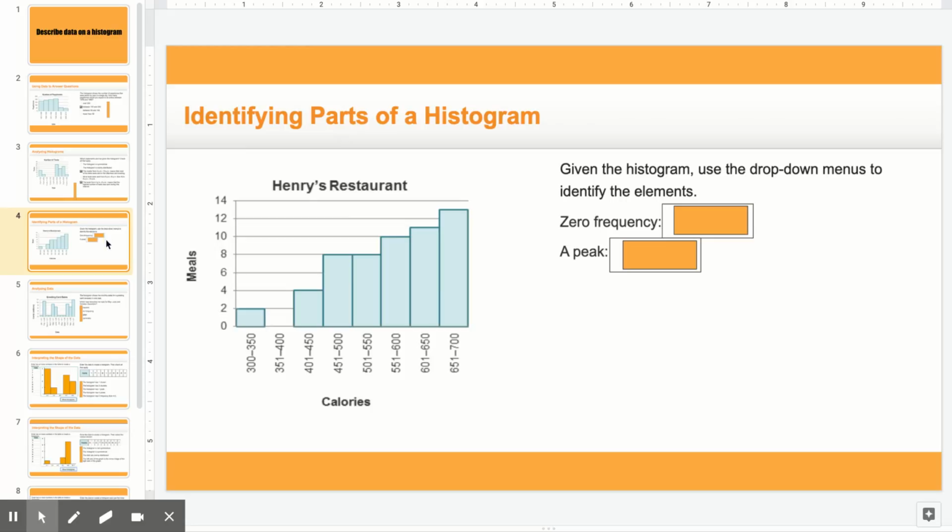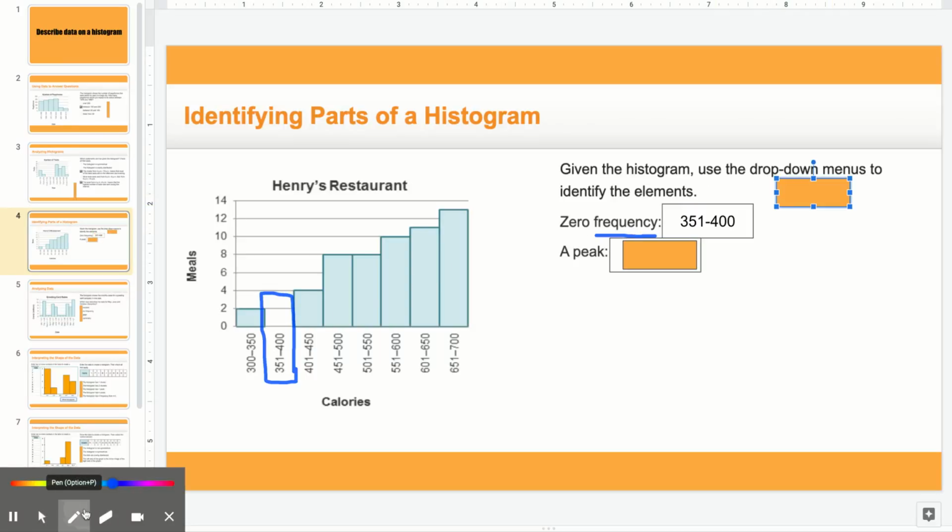All right, here's this next question. It says, given the histogram, use the drop-down menus to identify the elements. So let's look at this word frequency. It's how much of an event occurs. So 0 frequency means it doesn't occur. That's where your gap is. Well, here I looked that there is a gap here between 351 to 400. So that means that there is a 0 frequency there. And let's check it. Yep. Okay, the next one, it's a peak. So when they talk about a peak, they're talking about the highest bar. So right here we have the highest bar, and it ranges from 651 to 700.